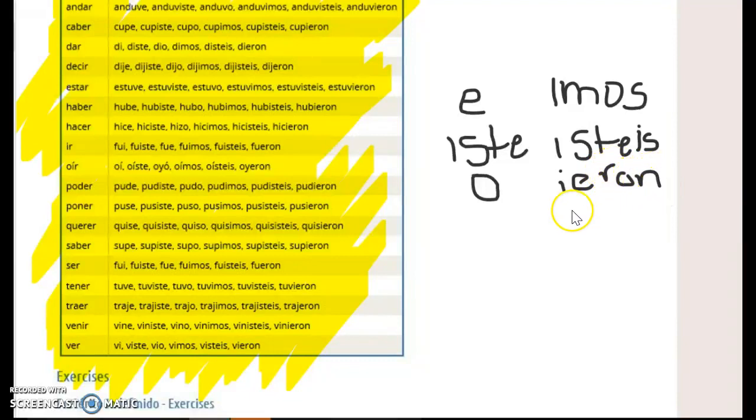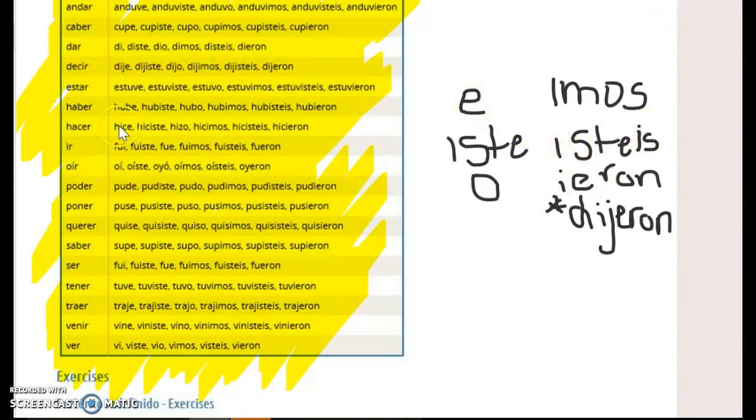The only exception to this is the ieron. When you have a J, like in decir or traer, right here how it goes to dij, they drop the I. So it would be like they drop the I. So it would be dij and then eron here. So anything that has a J in it will drop the I in the ieron. So you just have to be careful of that.